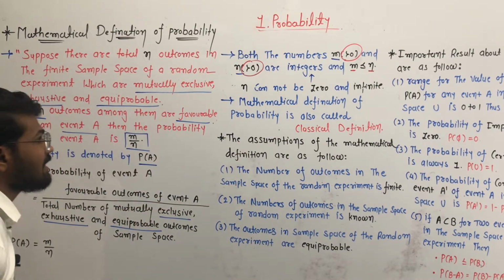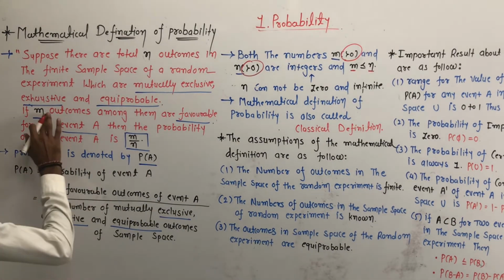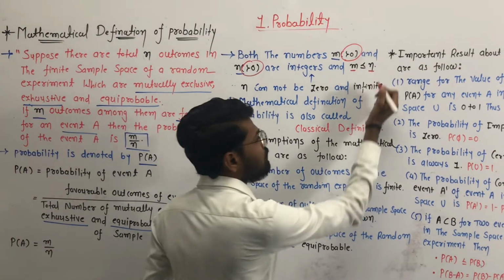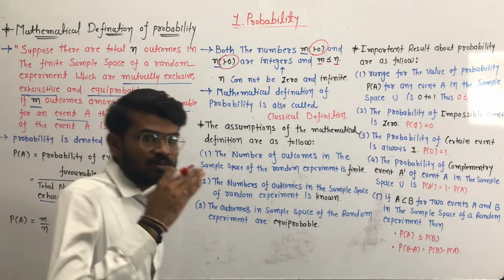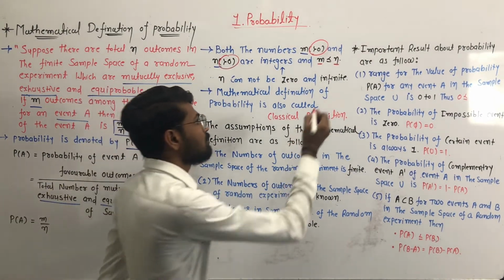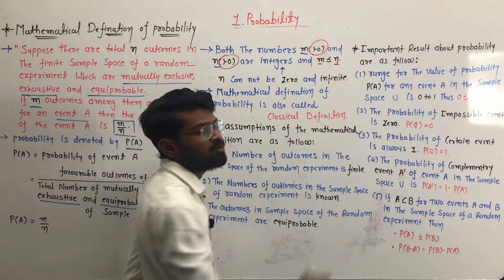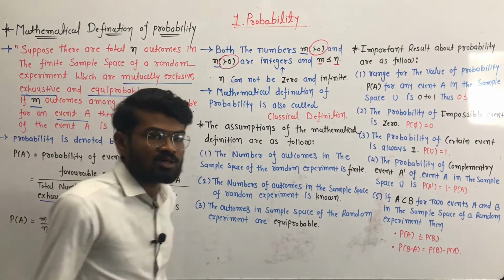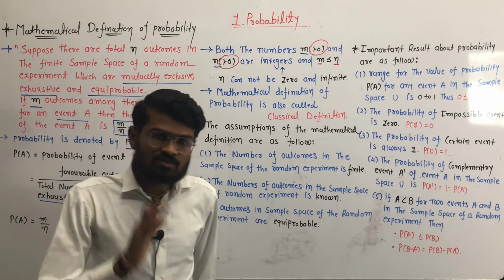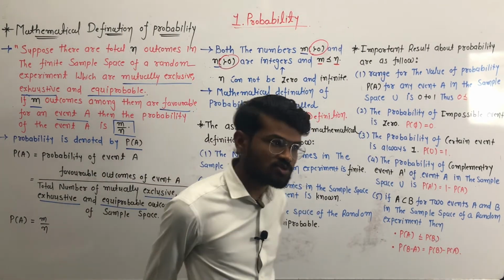What is m? m is our number of favorable outcomes and n is the number of possible outcomes. We know that the number of favorable outcomes is always less than or equal to the number of possible outcomes. Why? Because the favorable outcomes are a part of the possible outcomes.